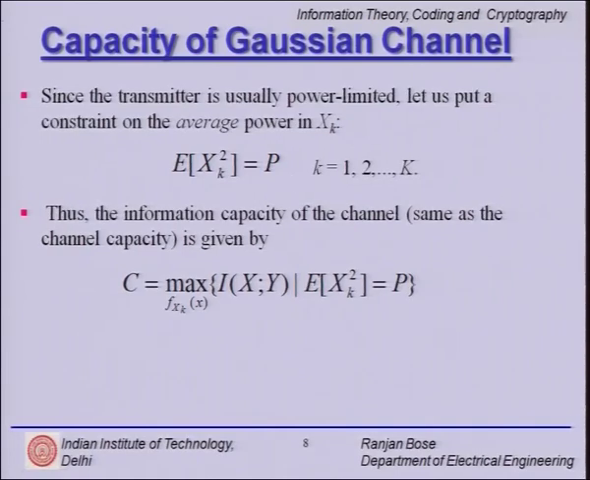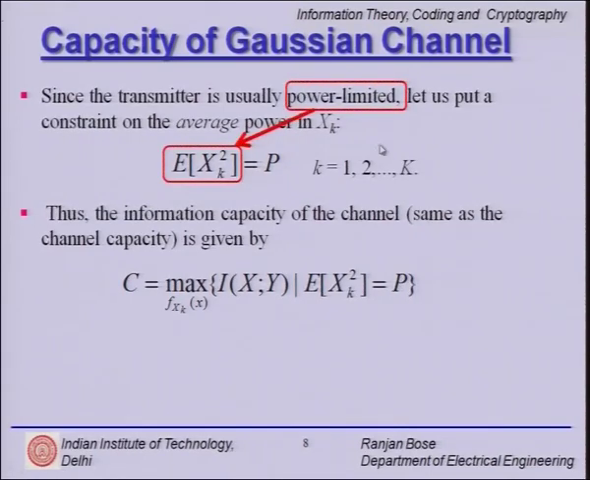So the problem now translates to a constrained problem where we have to find out the capacity as maximization of the average mutual information I(X;Y) given that the expected value of xk squared is P. As always, the maximization will be over input probability distribution. So this condition we have added.